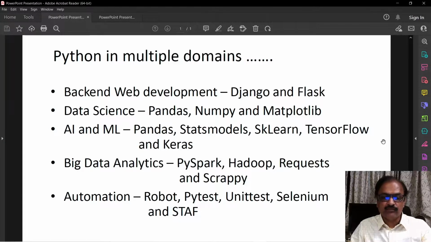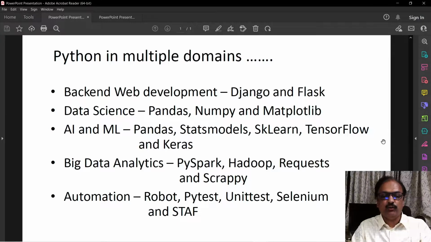You can use Python for basic web development in the backend using Django and Flask frameworks. Most popularly, you can use Python for data science and data visualization using frameworks such as Pandas and Matplotlib. And most famously, Python can be used for artificial intelligence and machine learning using frameworks such as Pandas, Scikit-learn and TensorFlow. Python is very popularly used in big data analytics using the PySpark framework. And lastly, the traditional use of Python is for automation that continues till this modern day.